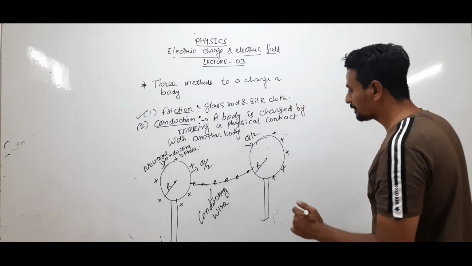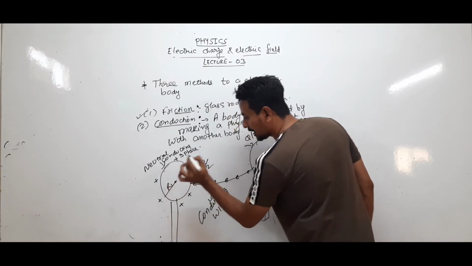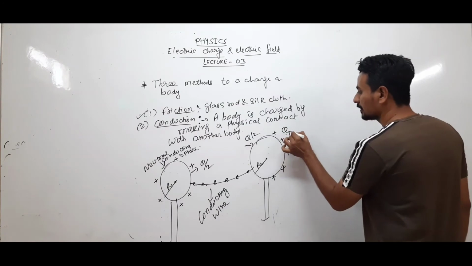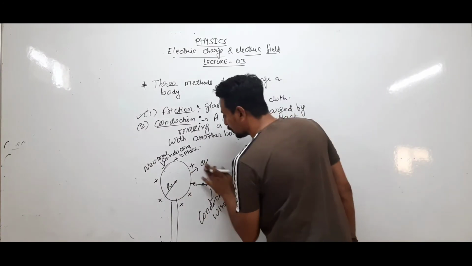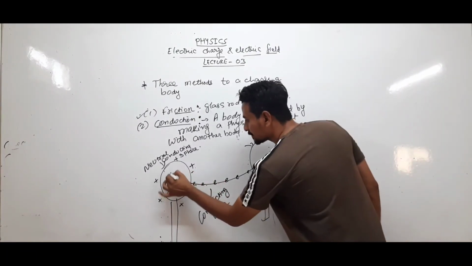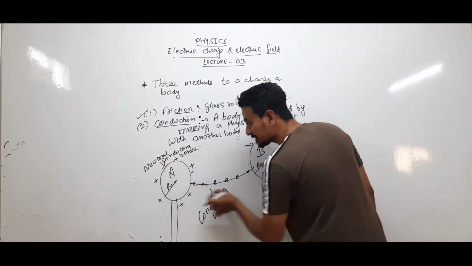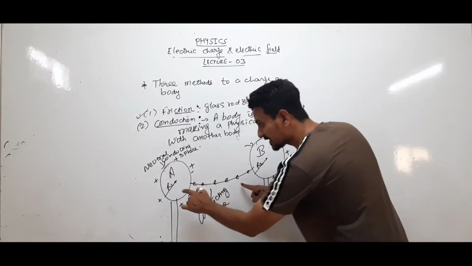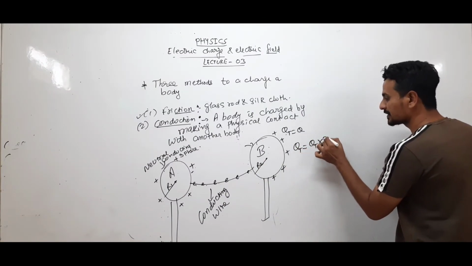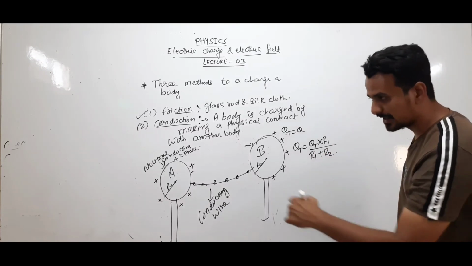But if I take non-identical spheres, suppose the radii are r1 and r2, and the total charge was q. Now you cannot say that both will have the charge q by 2. Suppose this sphere is A and this sphere is B. After making a physical contact, if the spheres are not identical, the charge on A will be equal to the total charge into its own radius upon r1 plus r2. Of course we will derive this formula later in this chapter.